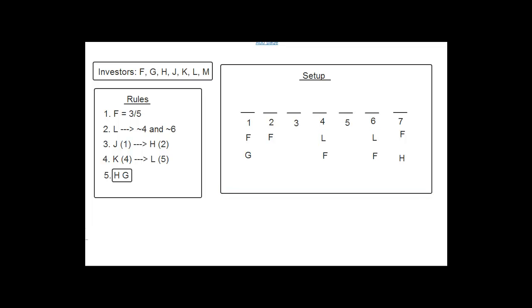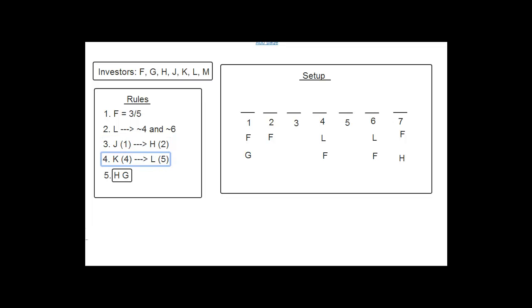Okay, so the third rule says that if Jones views the site on day 1, then Hall views the site on day 2. So that's written here, and it's conditional, right? Because it's an if-then statement. And it just gives us a relationship between a particular placement of Jones resulting in a particular placement of Hall, right? And the next rule is the same way, although it involves different people.